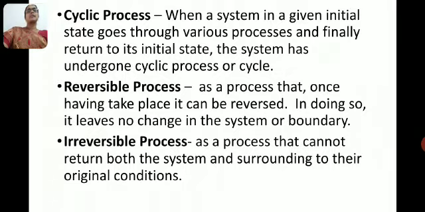When a system in a given initial state goes through various processes and finally returns to its initial state, the system has undergone a cyclic process or cycle. When the reaction completes one cycle, again it comes back to the initial state.